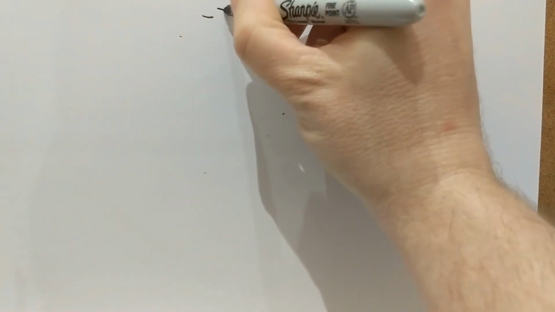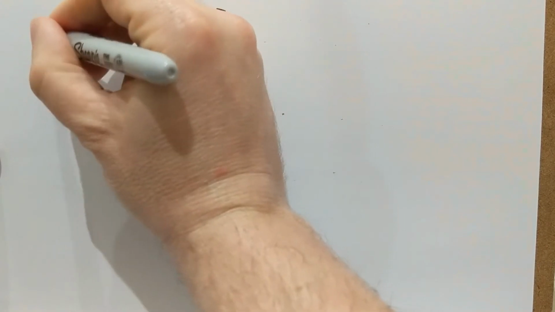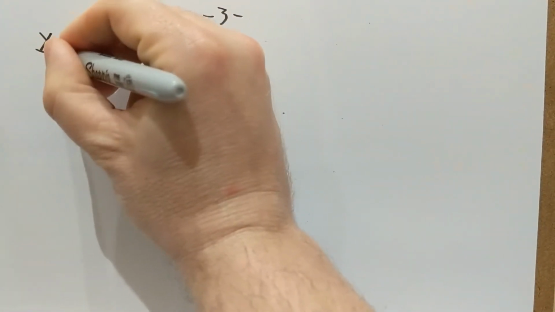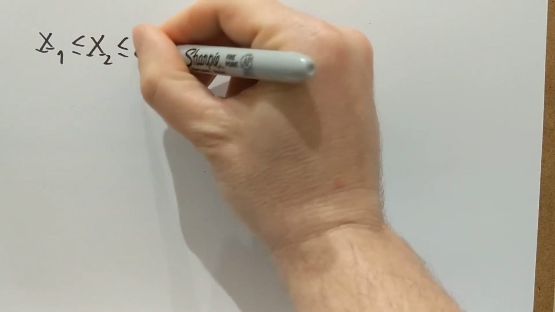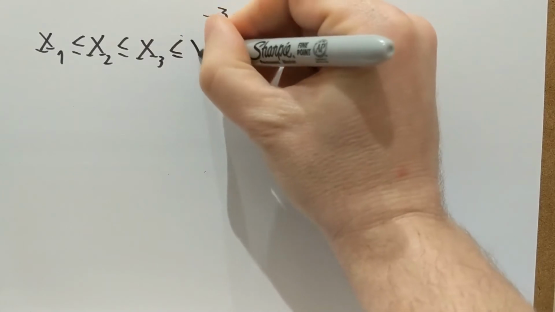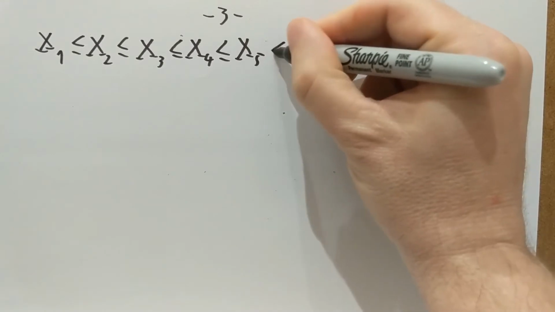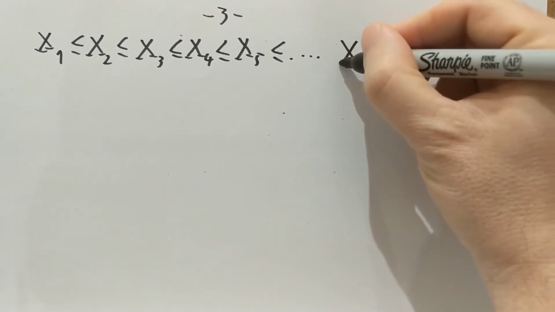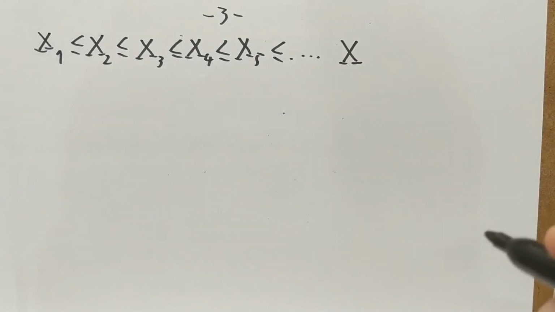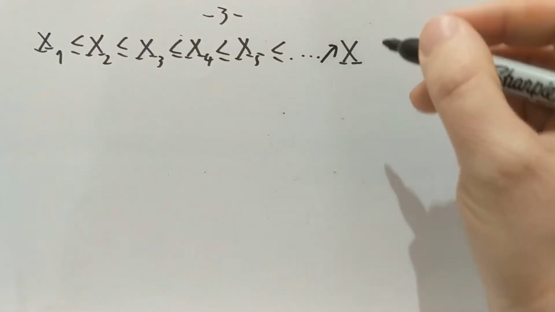Okay, so this is page 3. And so the picture is the following. So we have the sequence x1, which is smaller than or equal to x2, smaller than or equal to x3, smaller than or equal to x4, smaller than or equal to x5, and so on and so on. And they converge in an increasing fashion to the limiting random variable x, at least for a probability 1 set of omegas. Okay, so this sequence converges there.